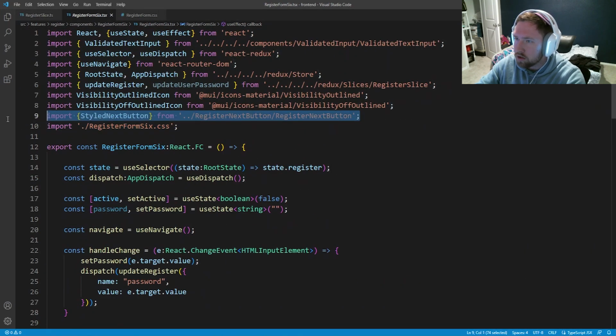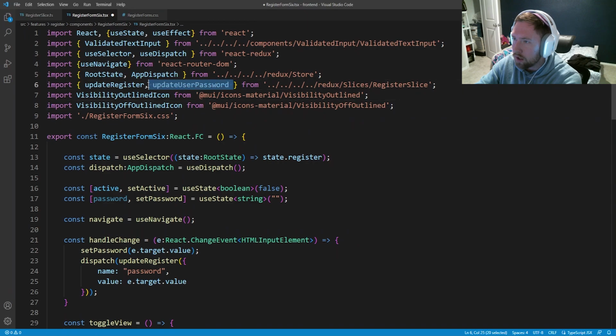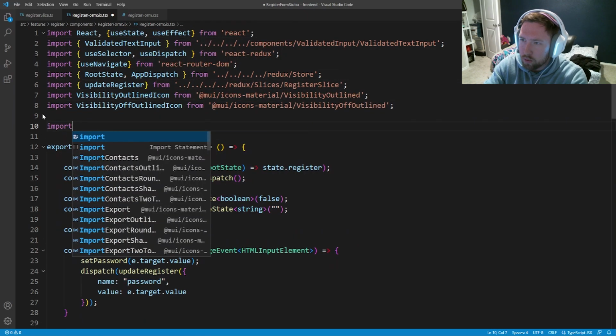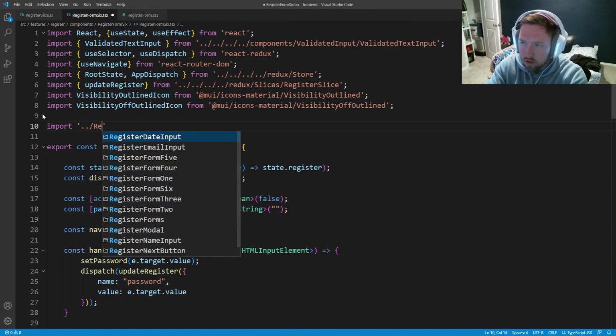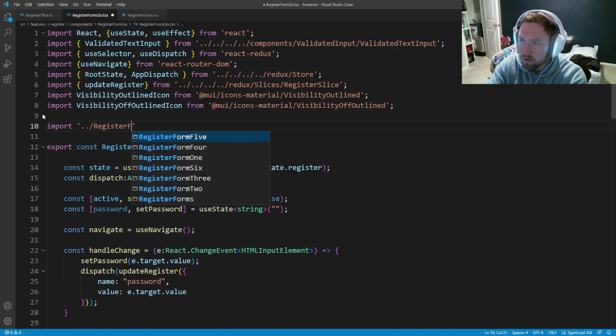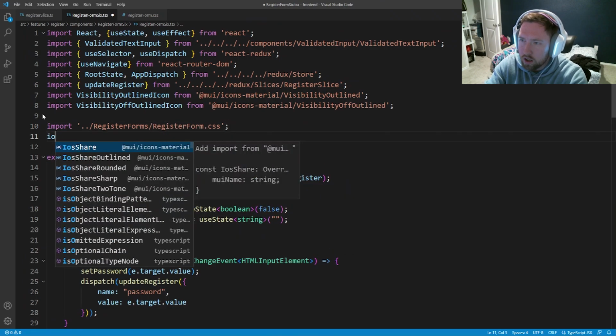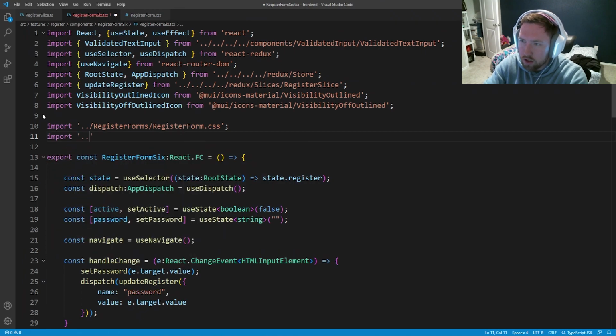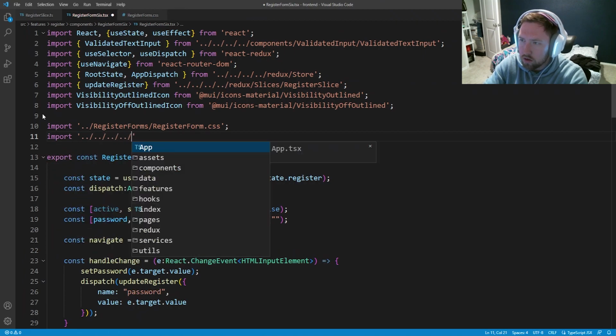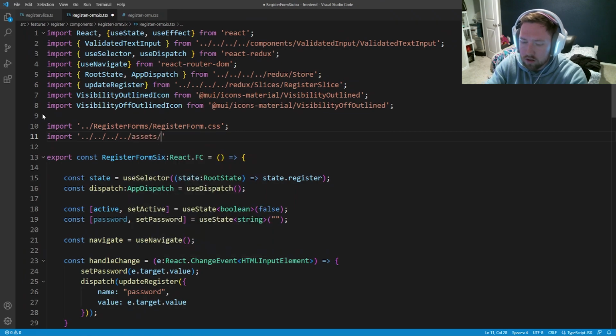So we don't need register next button anymore. We don't need update password anymore. And it looks like we're using everything else in here. Let's go ahead and import the new CSS. RegisterForms.css or /registerform.css, and go ahead and import the global CSS, assets/global.css. And let's go ahead and figure out what we need to get rid of here.